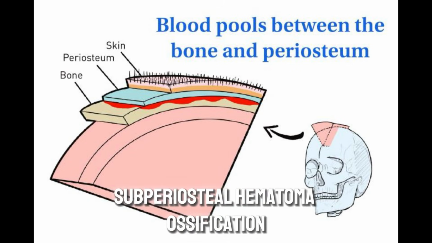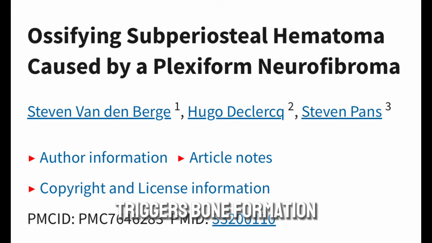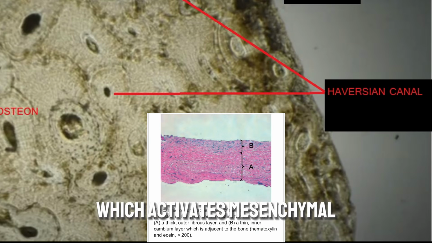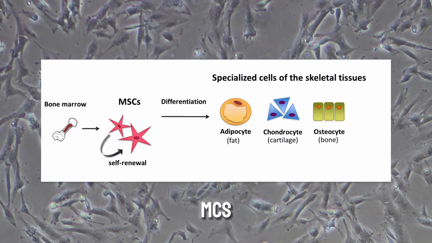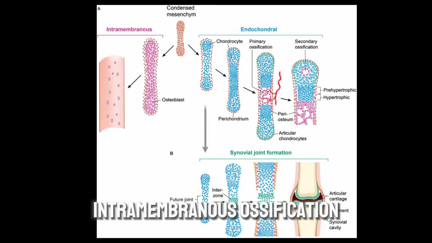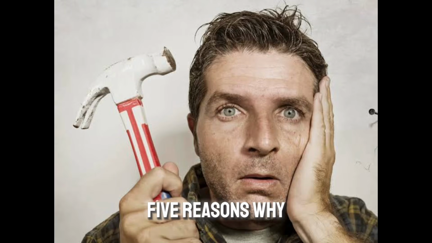Subperiosteal hematoma ossification refers to the process where bleeding between the periosteum and bone surface triggers bone formation. The trauma lifts the periosteum, which activates mesenchymal stem cells, MSCs, which can cause, interestingly, either endochondral or intramembranous ossification depending on the microenvironment. But now let's go over the 5 reasons why the SPH argument fails.